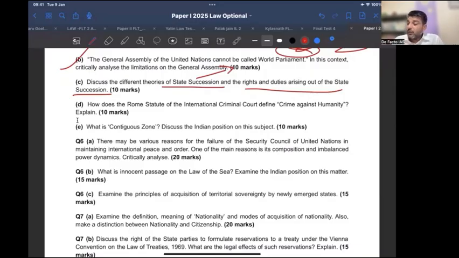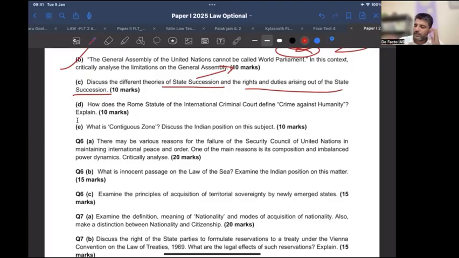What is contiguous zone, and discuss the Indian position on it. Again, a very typical question. Every year I ask this question in UNCLOS. In UNCLOS, there are three sections to study. First, different zones, rights and duties. Second, with regard to equidistance, how the zones should be delineated. And the third is your dispute resolution mechanism, ITLOS, the International Tribunal for the Law of the Sea. So there are three portions from where questions come.